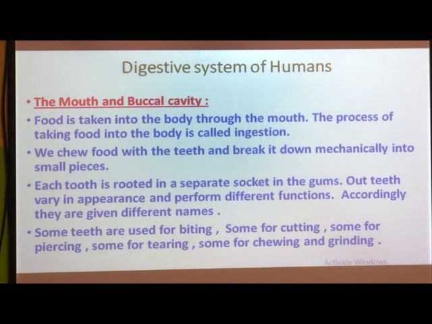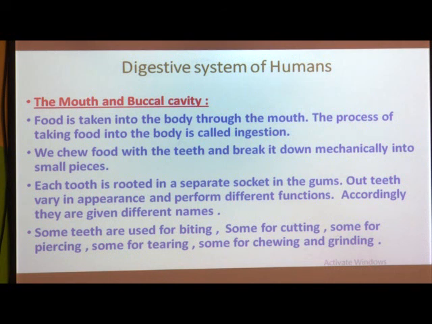That process is called chewing and breaking down of food. So in the mouth, the mechanical breaking down of food occurs with the help of different types of teeth. Third point, each tooth is rooted in a separate socket in the gums.